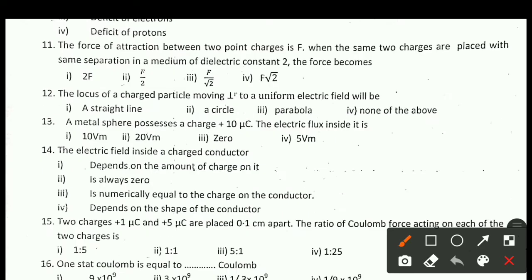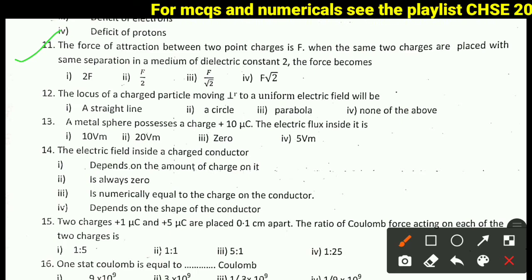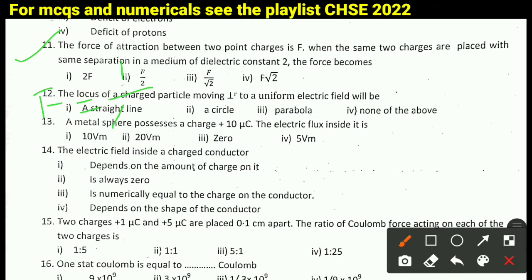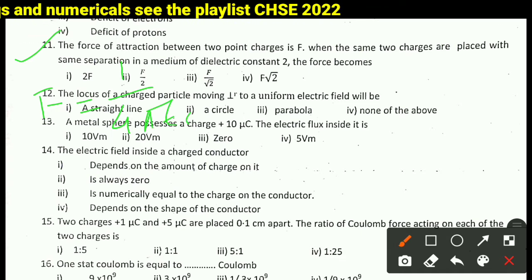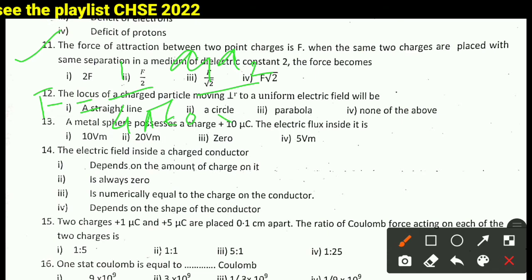Next question is question number 11. The force of attraction between two point charges is F. When the same two charges are placed with same separation in a medium of dielectric constant 2, the force becomes. Here we know that F is equal to 1 by 4 pi epsilon naught Q1 Q2 divided by R square.